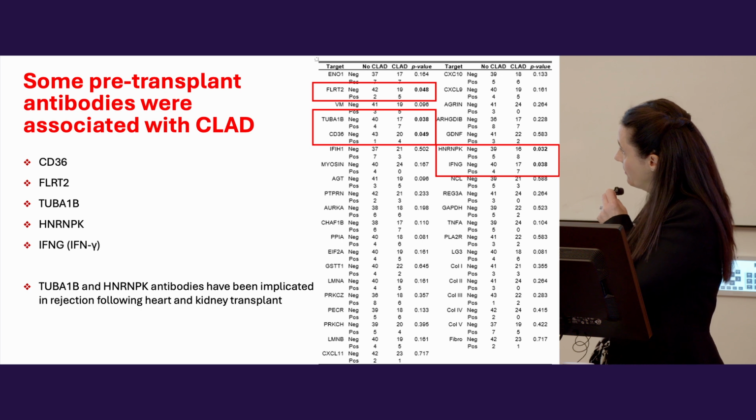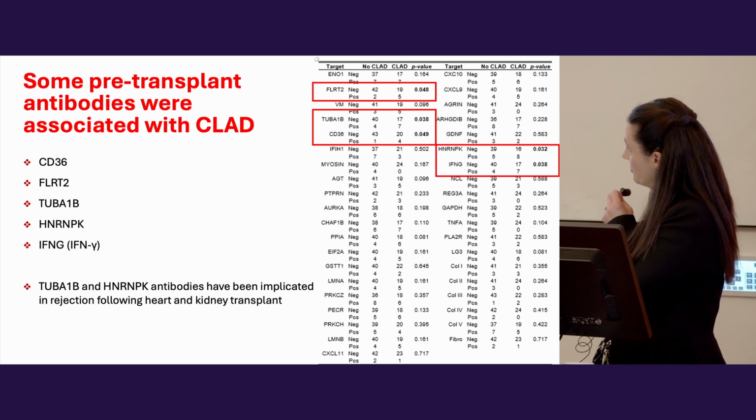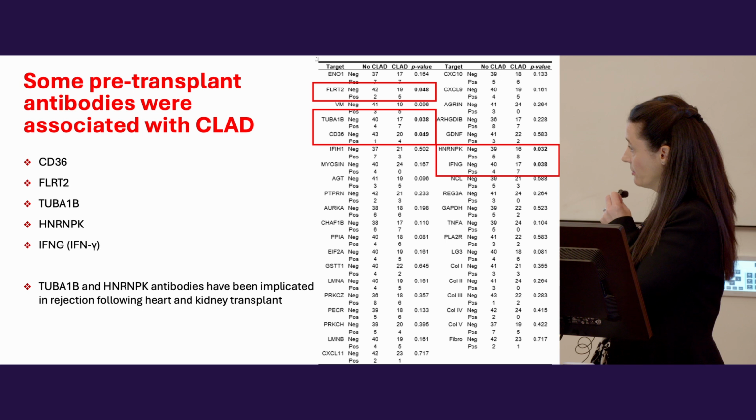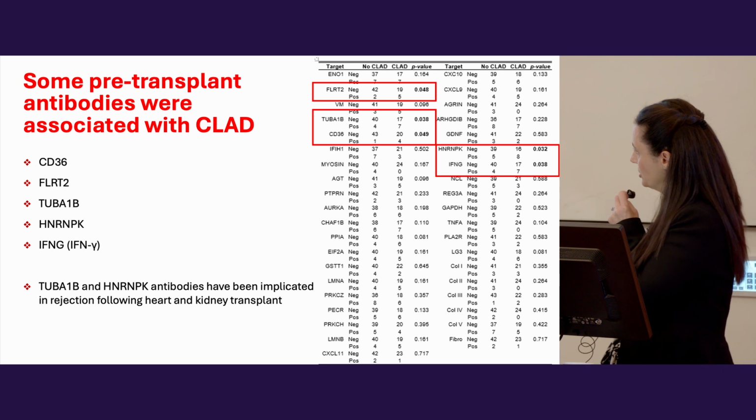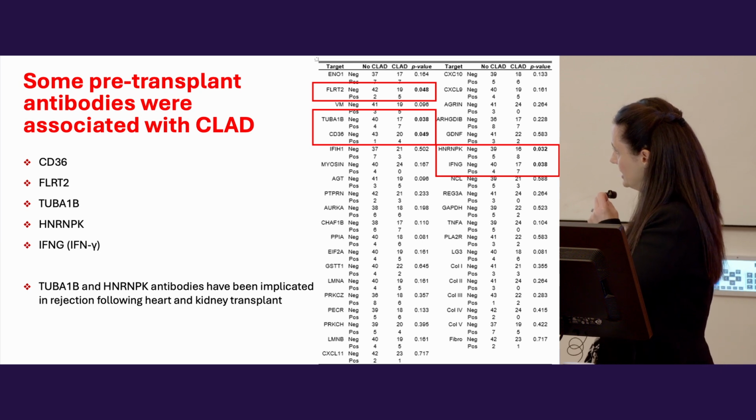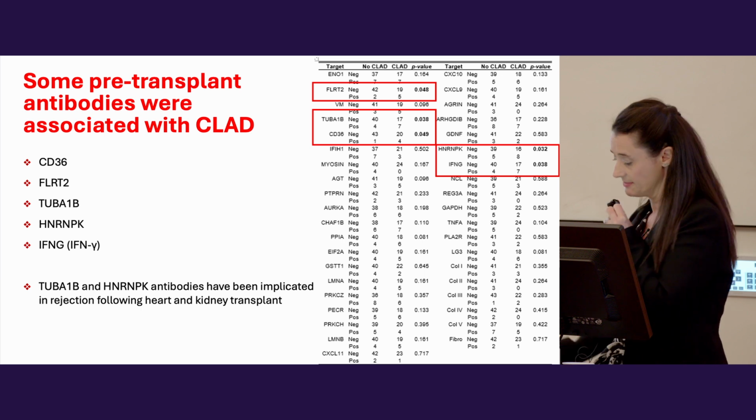Now just looking at which of these targets were associated with chronic rejection, there were a few that were associated with chronic rejection if these antibodies were present prior to transplant. The names of the molecules aren't really important, but just to note that a couple of these antibodies had already been implicated in rejection following heart and kidney transplantation.